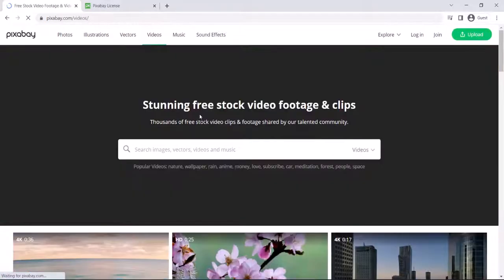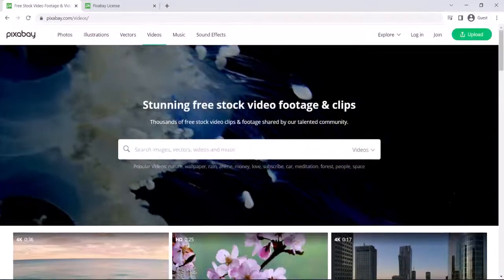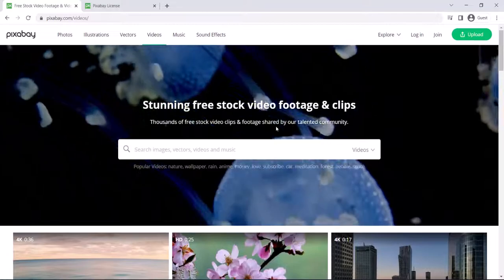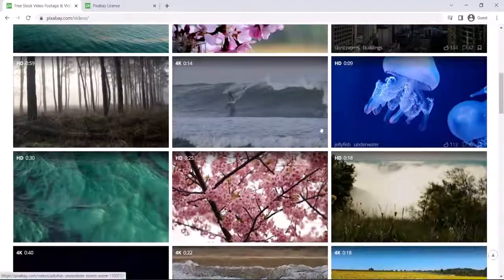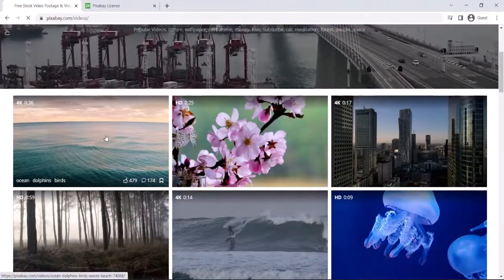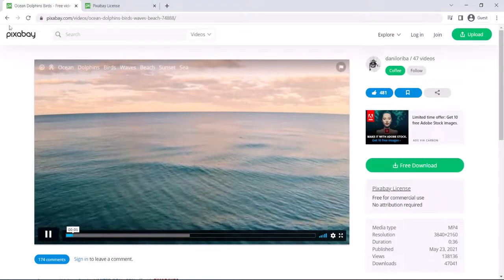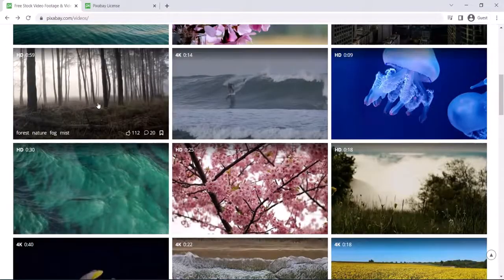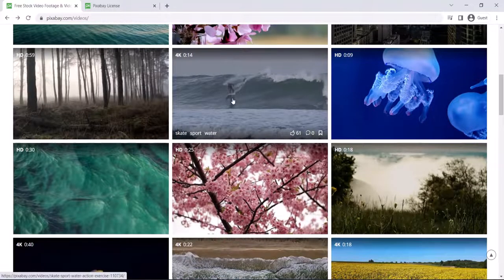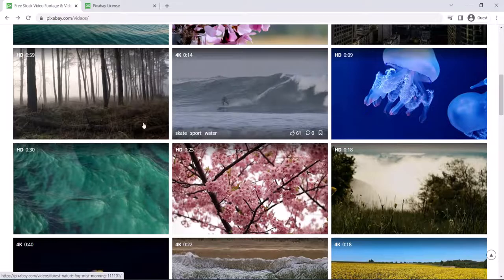The next one is the videos. There are so many thousands of free stock videos and clip footage shared by the talented community. So you can see the video of water. If I want to play it, you can see this is playing. And similarly, there are so many videos. This is nature. This is someone surfing on the sea.